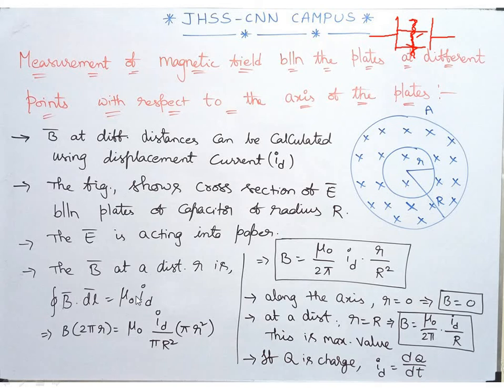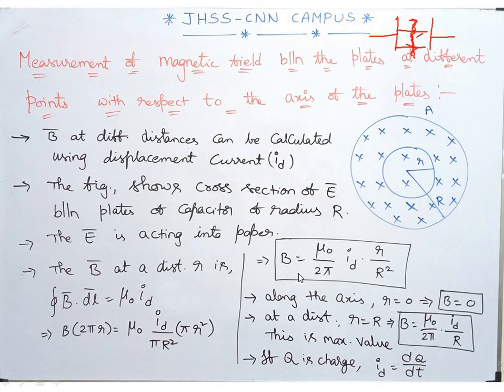That's the formula. Now, in place of I_D, I am going to write I_D by pi R squared. The displacement current for the entire plate area, times the area of this region, gives me the induced current in this region only. So that's I_D by pi R squared into pi small r squared. We are very familiar with this. So that's why I am using this notation, induced current density into 2 pi r. The integral of dl is nothing but the length of the element, and this line integral refers to the circumference, so that's 2 pi r. So B into 2 pi r equals mu naught into I_D by pi R squared into pi small r squared.